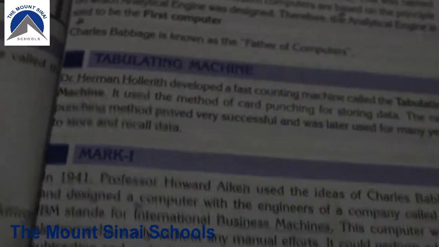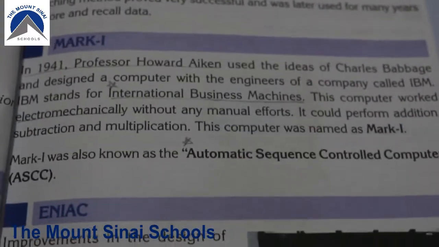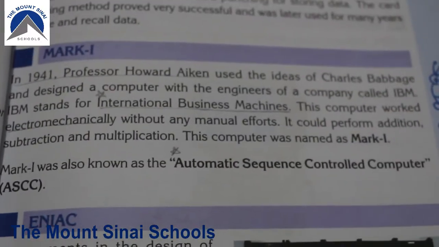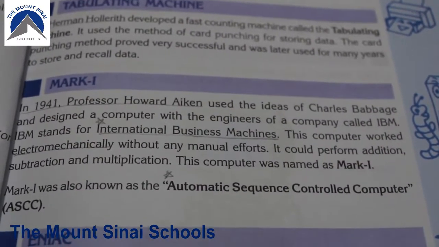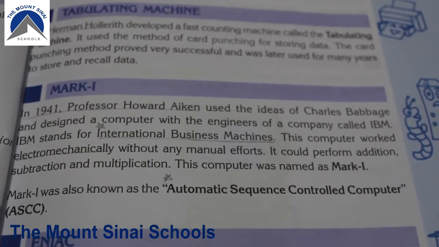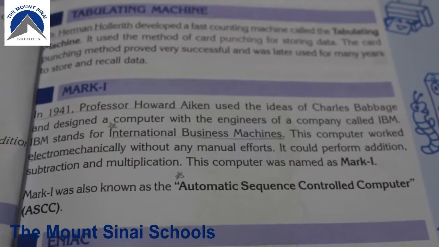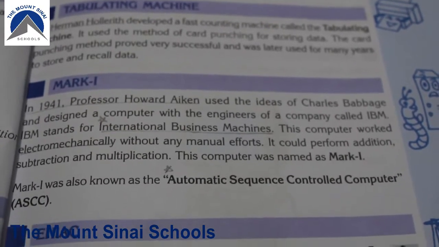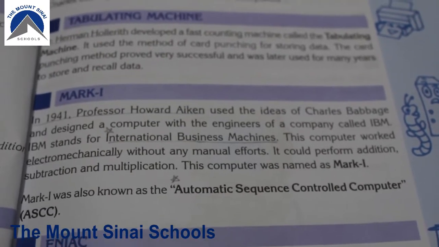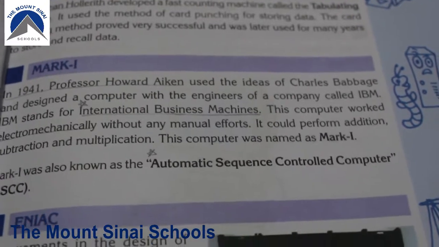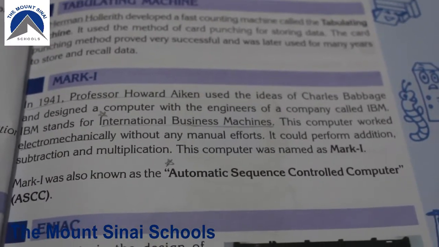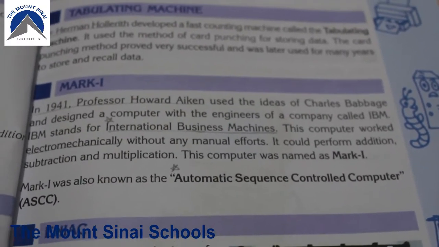Okay. Next is the Mark I. In 1941, Professor Howard Aiken used the ideas of Charles Babbage and designed a computer with the engineers of a company called IBM. IBM stands for International Business Machines. You have to learn its full form and its abbreviation also. This computer worked electromechanically without any manual efforts.